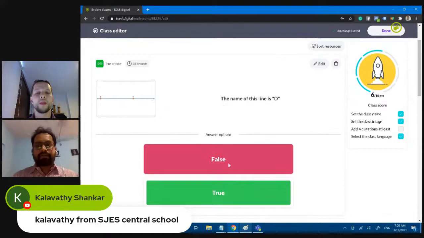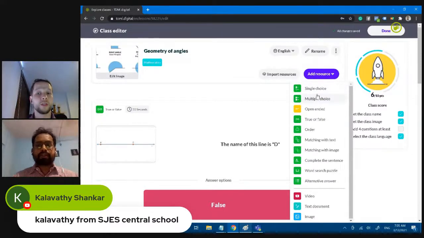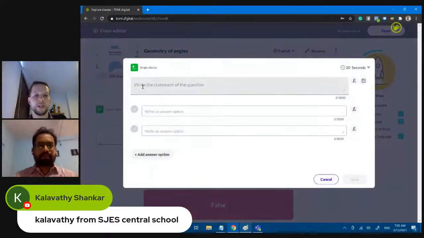Perfect. If true and false is already used in the first case, then maybe you can select, let's say, a single choice or multiple choice question. Perfect, single choice. So let's go for it. And this is a good opportunity for showing you how to use mathematics formulas.